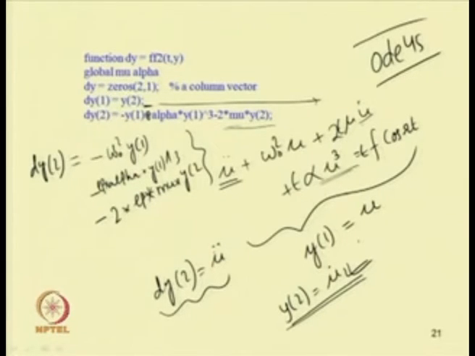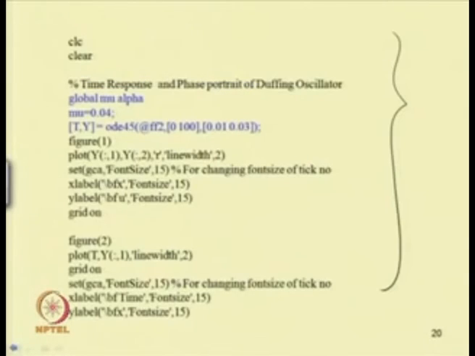So, this is the function file. Here the function file name is ff2, ff2 t y. The t is the time, y the response we are getting, and this mu and alpha value can be obtained from the other program, the main program. So, this is the main program where we have defined the value of mu and alpha. By defining the value of mu and alpha, we can use this function.